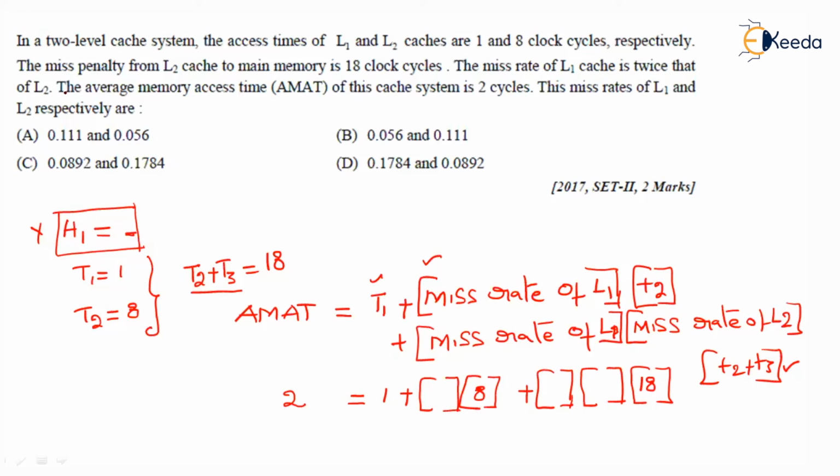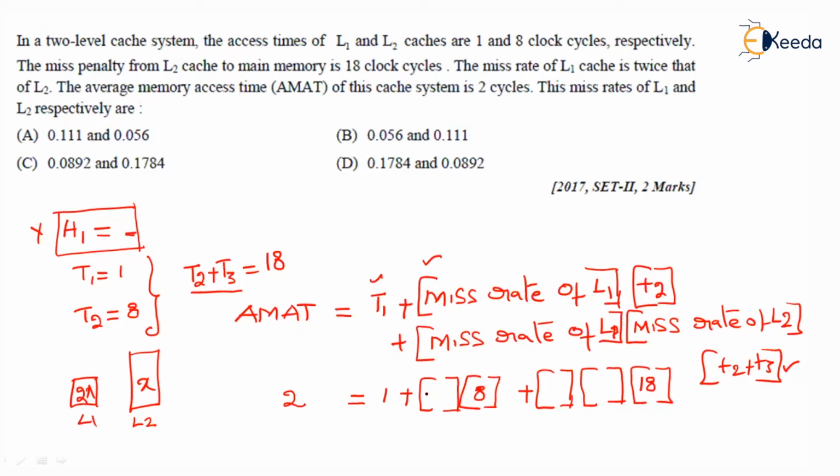So I will take X as the miss rate of L2, then 2X is the miss rate of L1.